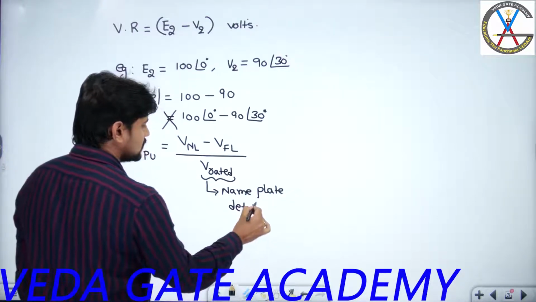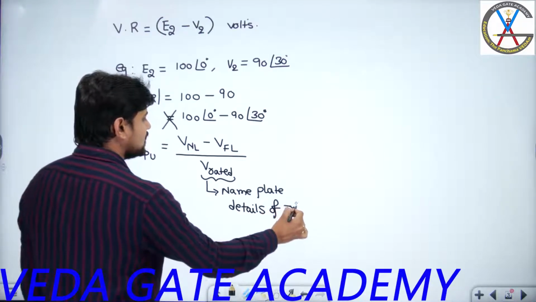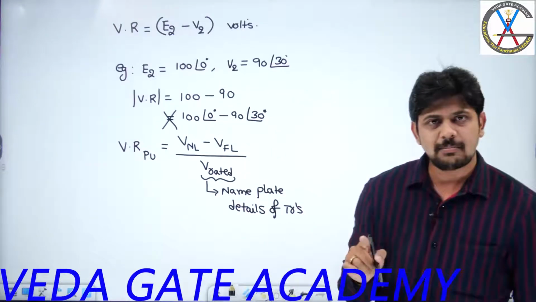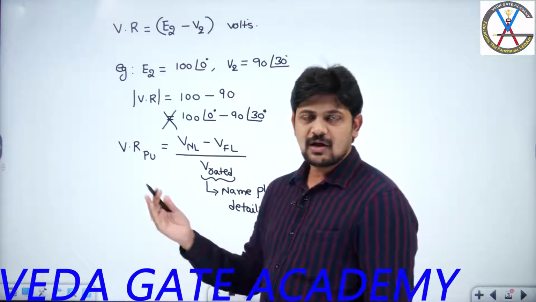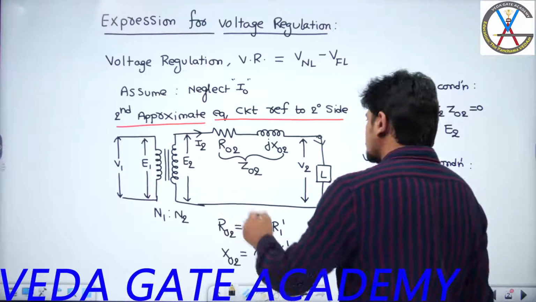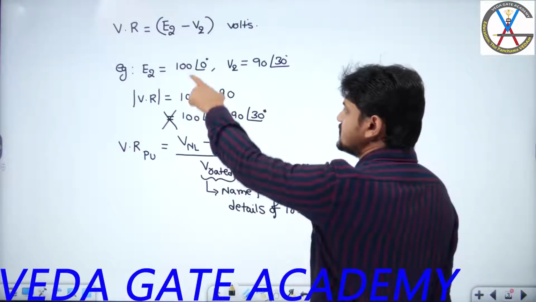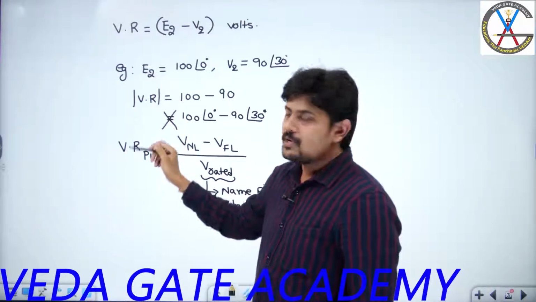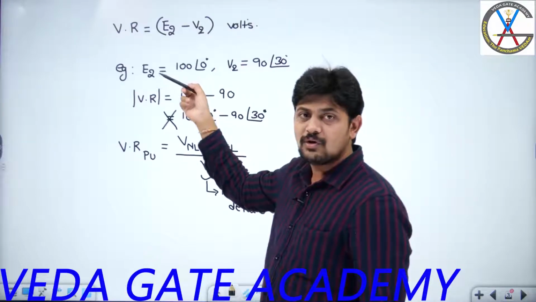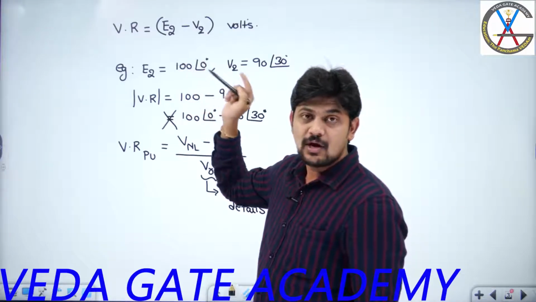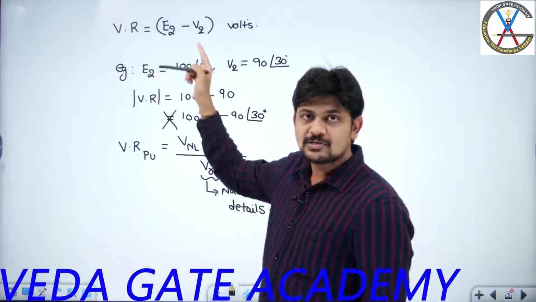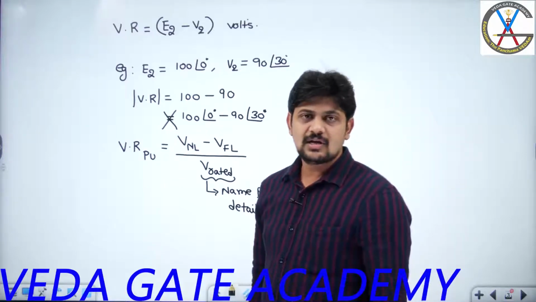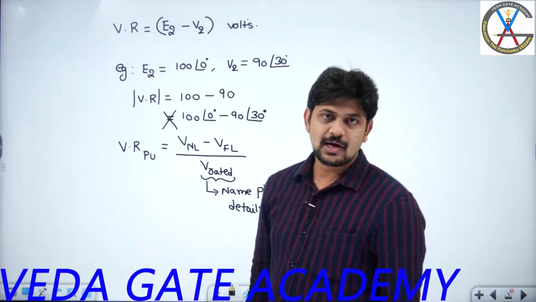In the nameplate details of the transformer, whatever EMFs are indicated represent the induced EMFs in the primary and secondary windings respectively. Since we are doing the entire analysis on the secondary side, what base or rated voltage do we have to select to convert this expression into a per unit quantity? We have to divide by the rated voltage mentioned on the nameplate. Do I need to divide with E2 or V2? Obviously E2, because the voltage ratings mentioned on the nameplate of a transformer are the induced voltages in the primary and secondary windings.